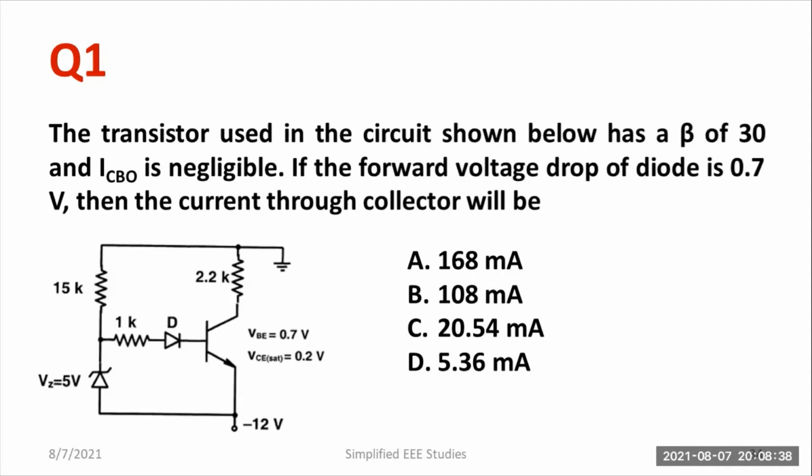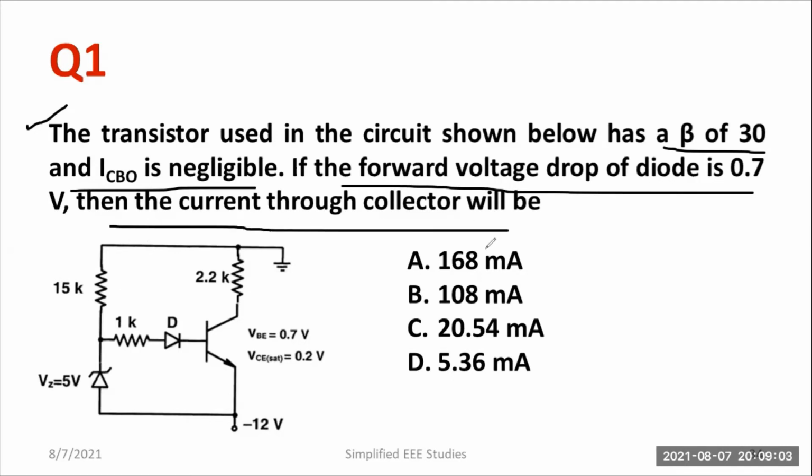The first question is related to power transistor. Let's read the question fast. The transistor used in the circuit shown below has a gain beta of 30 and ICBO is negligibly small. So you cannot consider ICBO as 0. The forward voltage drop of the diode is 0.7 volt. Let us consider it's a silicon diode. Then the current through the collector will be.